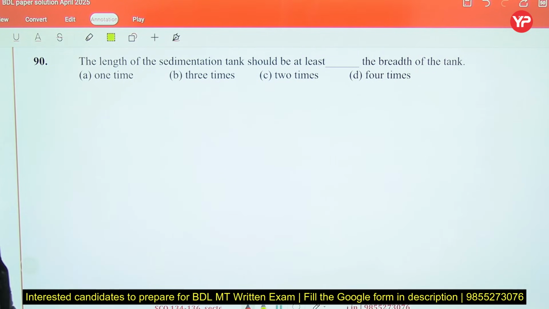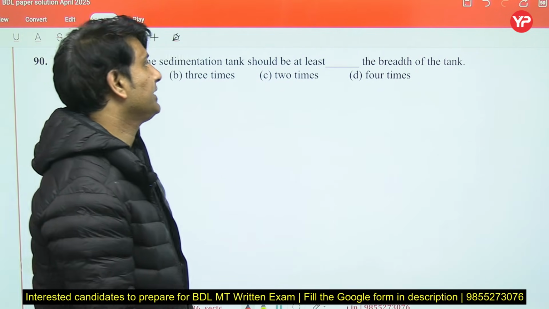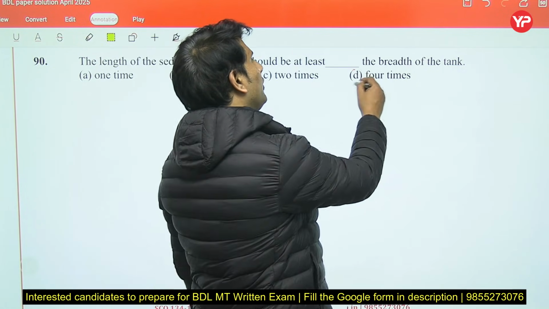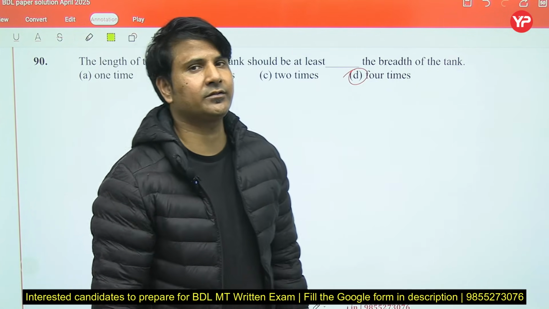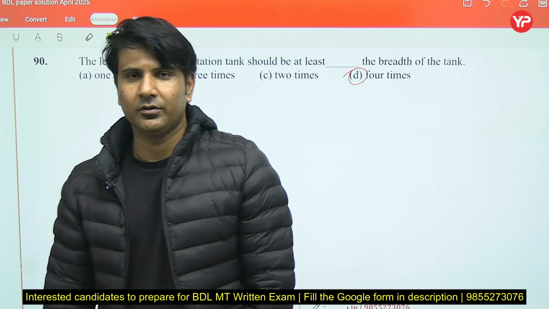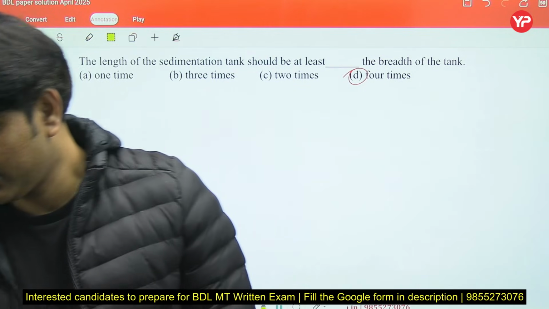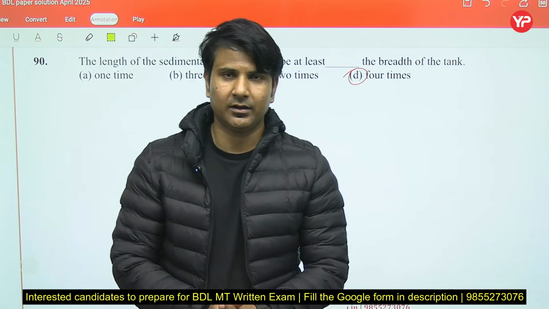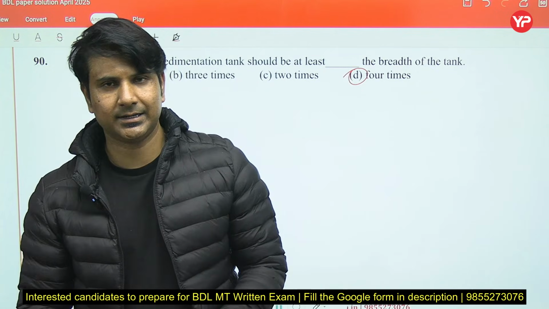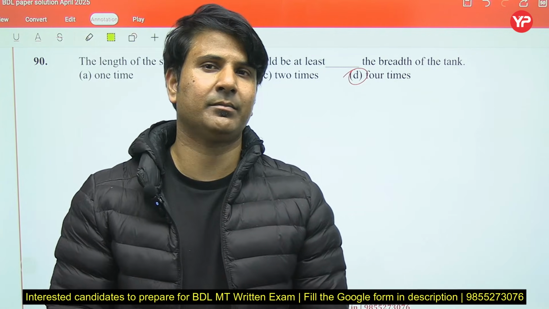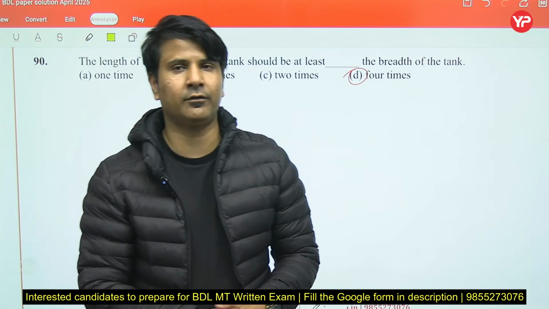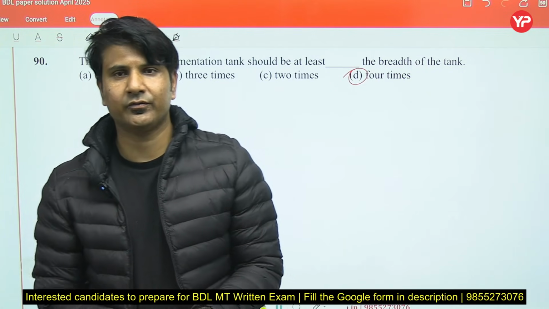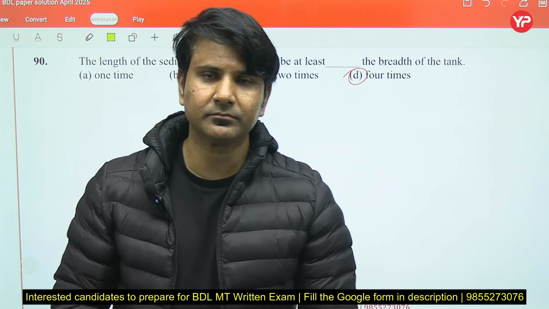The length of the sedimentation tank should be at least 4 times the width of the tank. So students, this was the paper of BDL, Bharat Dynamics Limited, which was held in April 2025. So we have discussed this whole paper.